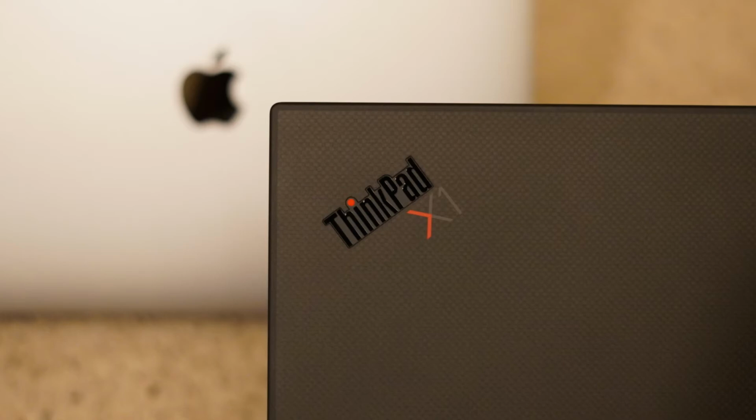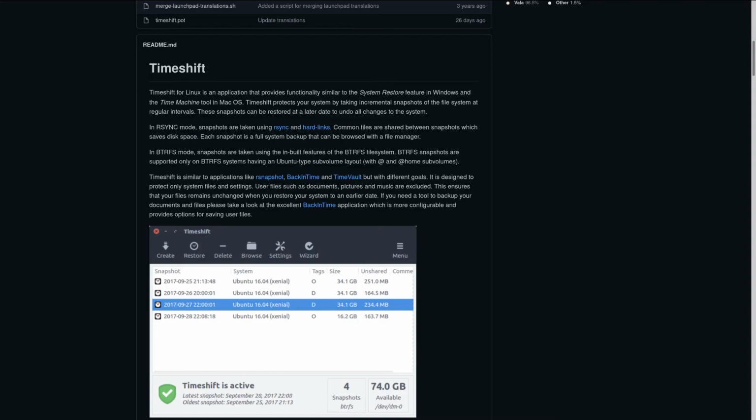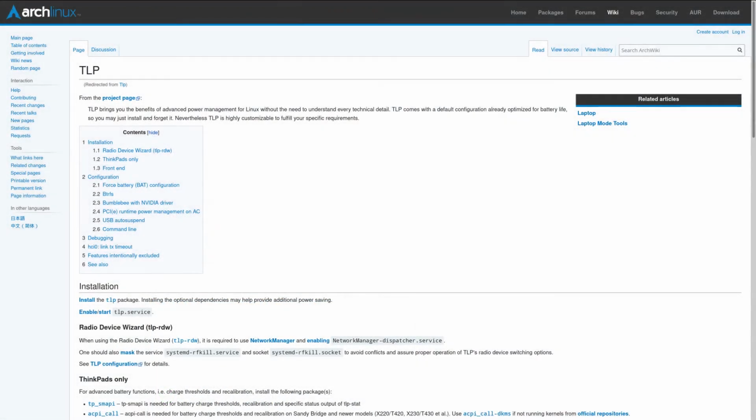I've also planned to do a few things that I haven't done before with Linux. One of such things is to set up Timeshift to take regular backups of my system by automatically creating Btrfs snapshots. I also plan to explore battery optimization options, for which I have a few pointers already.